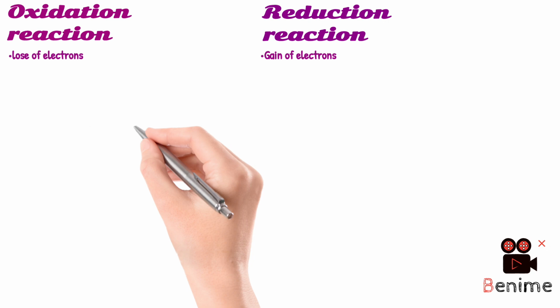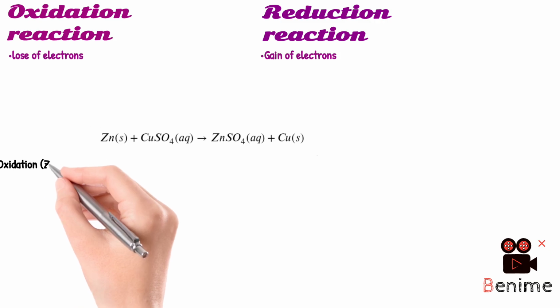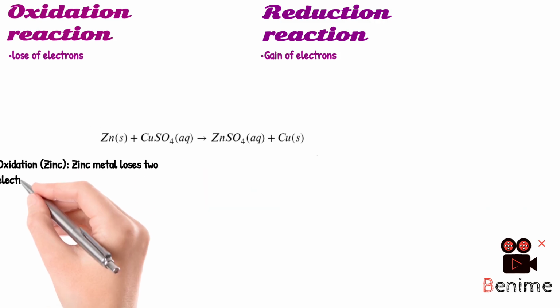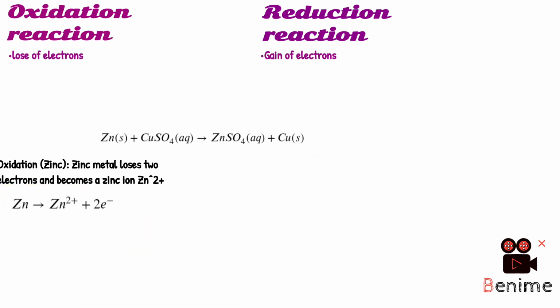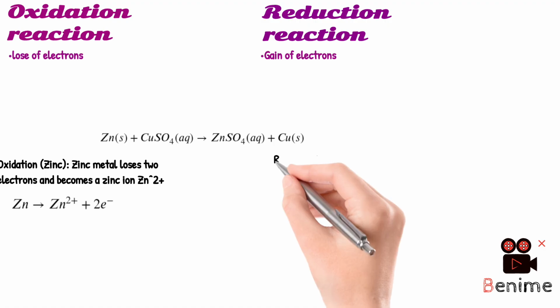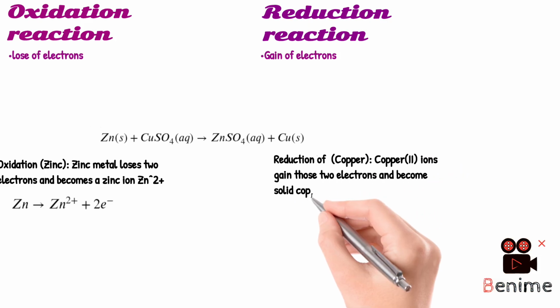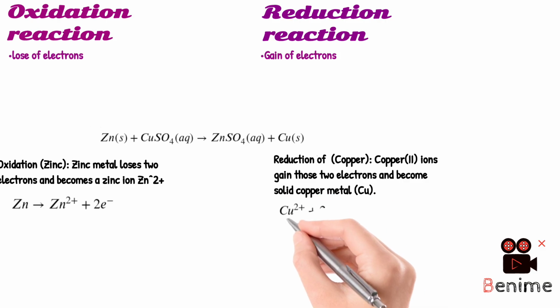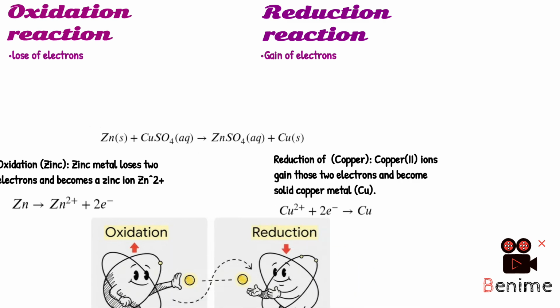Consider we have an equation where zinc reacts with copper sulfate and converts into zinc sulfate and copper. Now you can see that here the zinc metal atom lost two electrons and becomes a zinc metal ion. So we can say that here the oxidation of zinc takes place. Similarly, these two electrons are gained by copper and the reduction of copper takes place. The copper ion, by gaining these two electrons, becomes solid copper metal. So we can say that here reduction and oxidation take place at a time. So this is a redox reaction.